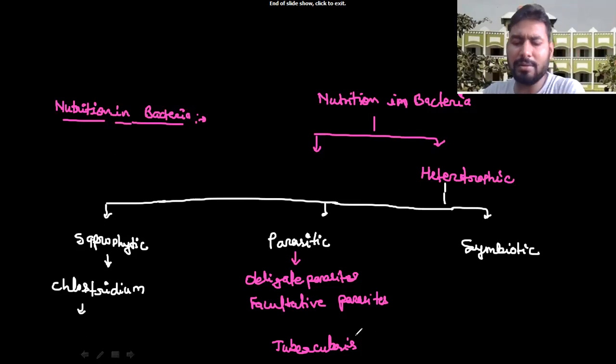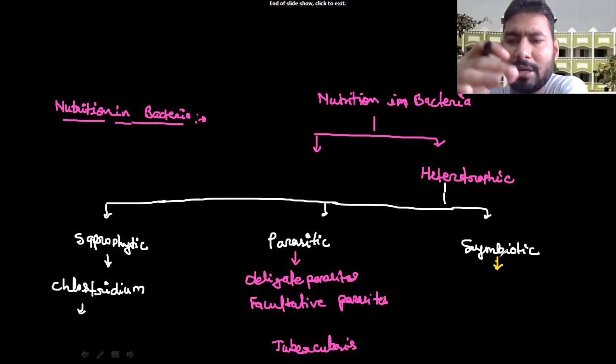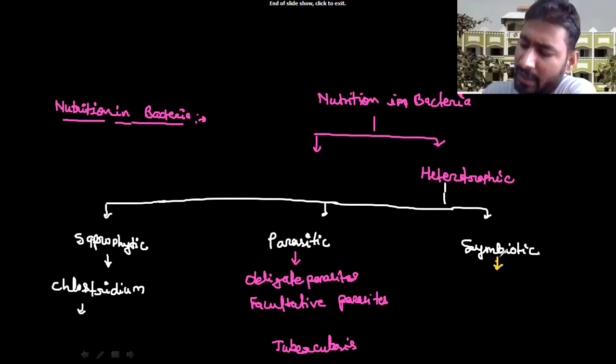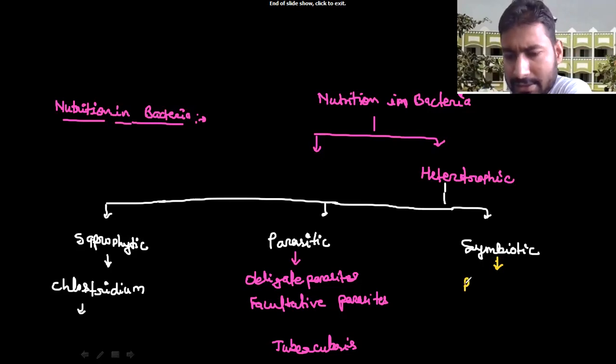And the third most important is the symbiotic type of bacteria. Symbiotic means a mutual relationship between two individuals. It may be algae, bryophyte, plant, fungus, different things. But symbiotic means mutual understanding between two individuals. Now in this symbiotic type of heterotrophic nutrition, an example of bacteria is Rhizobium.